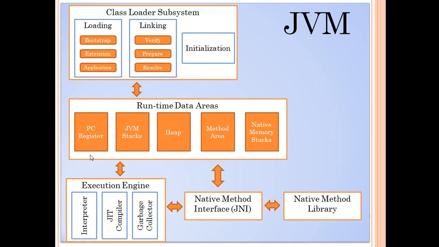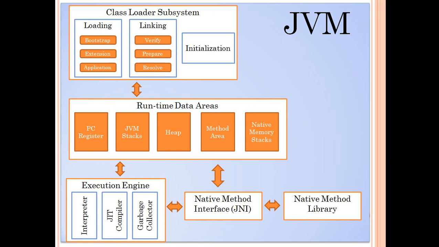Let's start with the PC registers. For the code that is being executed, there is a set of instructions that are being followed. Every thread contains a set of instructions that need to be executed, and that instruction is fed into the PC register. So every thread has its own PC register, and it contains the instruction that needs to be executed. Then comes the JVM stack.